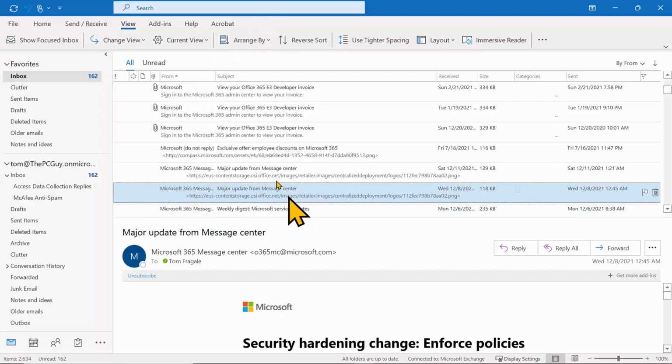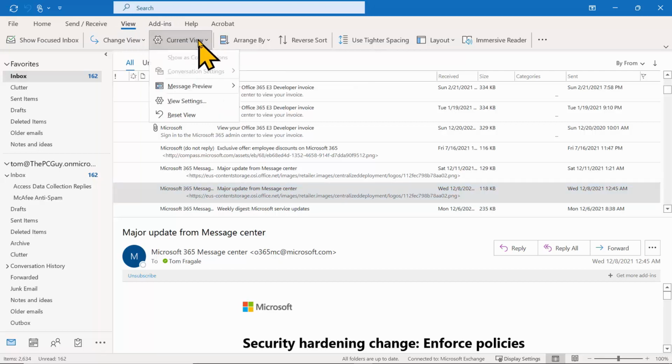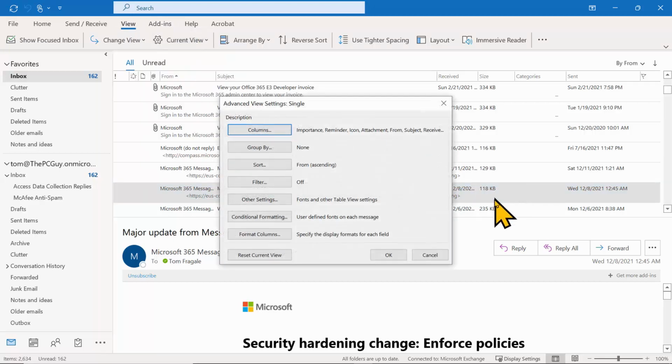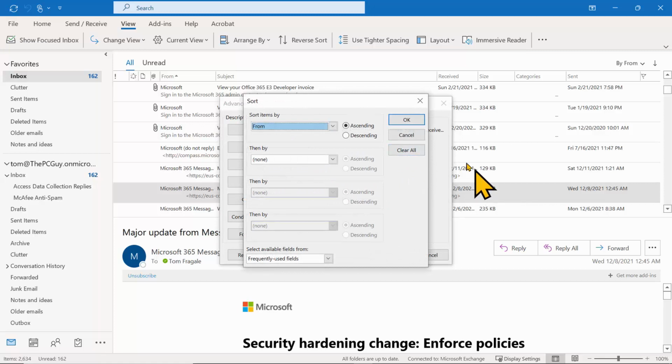Now, let me show you an advanced sort. So this will help you go further with your sort. In this case, I'm going to pick the View menu, and I'll pick the words Current View, and then I'll pick the words View Settings. And we're going to see this window a couple times during this class. So I'll pick the word Sort here. And now I can sort by up to 4 fields, all right?